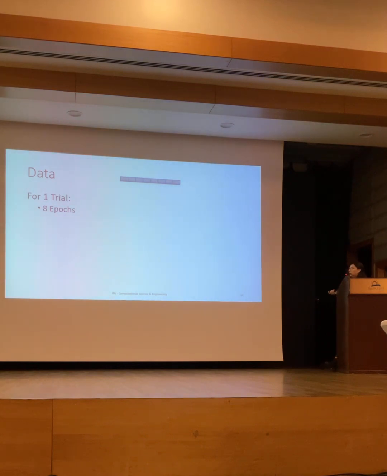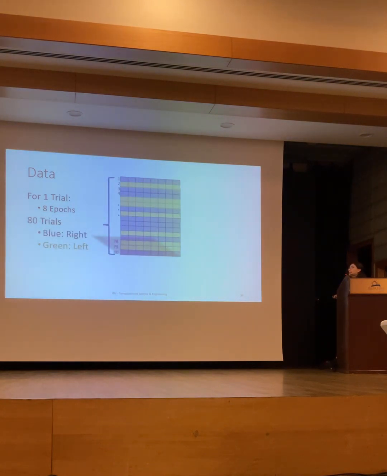To summarize the data, for one trial we have 8 epochs, and the rat performs the trial 8 different times, either blue or red, and this gives us a data structure. The x direction corresponds to the epoch, the y direction corresponds to the number of trials, and colors represent right or left.